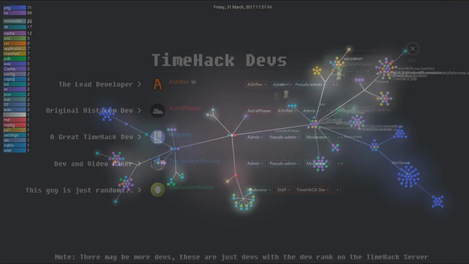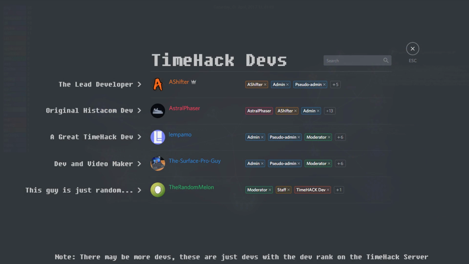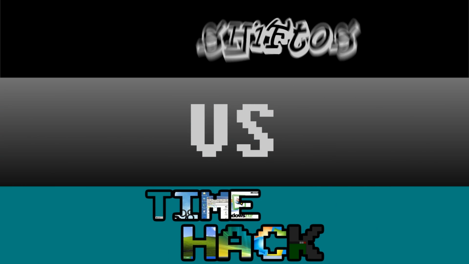Do note that although it currently doesn't include everything the original Histocom included, Time Hack is being recoded in C# and includes more advanced internal workings that will make it a better game than Histocom in the future. Remember, with more players, viewers and subscribers, the channel and game will evolve and grow faster. So with that said, the friendly battle between ShiftOS and Time Hack begins.